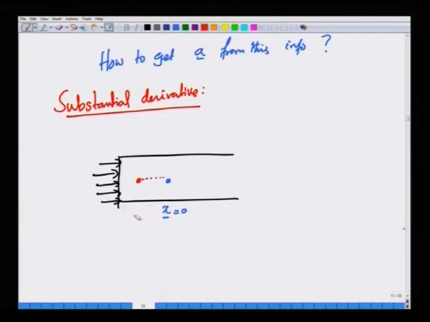Now, for simplicity we will consider only one dimension, the x direction. So, we will call this x equal to 0, and here x equals minus delta x. The distance that separates them is delta x; this particle is behind because the coordinate axis x increases in this direction. Now, imagine measuring temperature using a probe such as a thermometer at this point. So, we are doing an Eulerian measurement at x equal to 0.